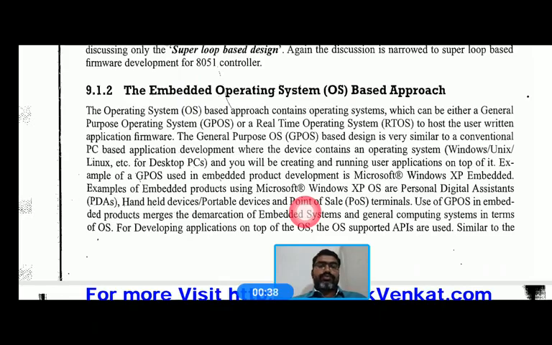In a super loop based design for firmware, we discussed that it has sequential programming. Tasks are executed sequentially one after another, and